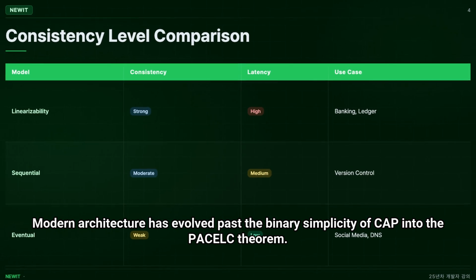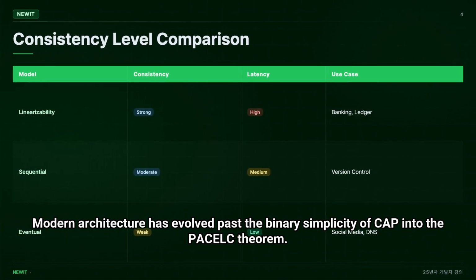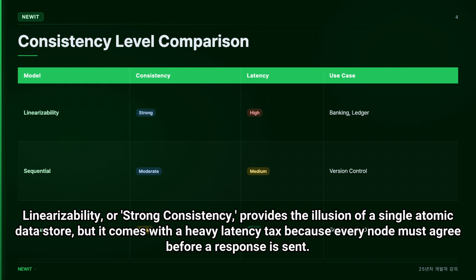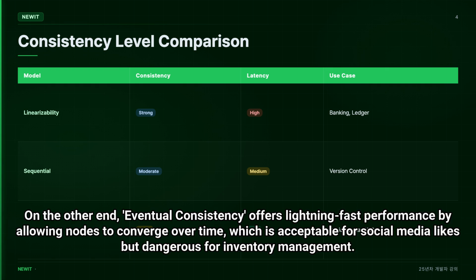Modern architecture has evolved past the binary simplicity of CAP into the PACELC theorem. Consistency isn't just on or off, it is a spectrum of trade-offs between latency and correctness. Linearizability, or strong consistency, provides the illusion of a single atomic data store, but it comes with a heavy latency tax because every node must agree before a response is sent. On the other end, eventual consistency offers lightning-fast performance by allowing nodes to converge over time, which is acceptable for social media likes but dangerous for inventory management.